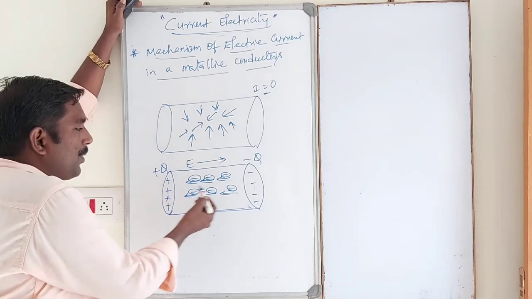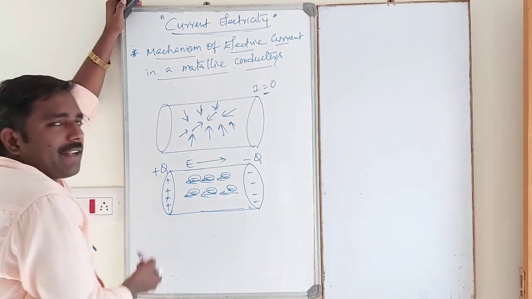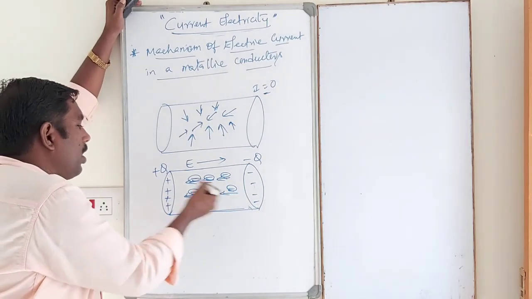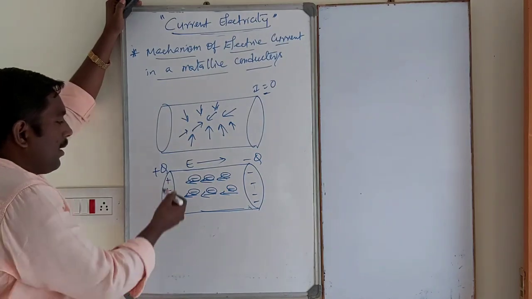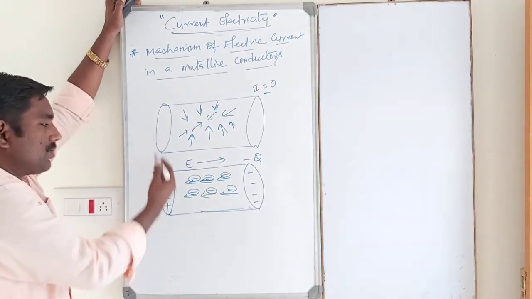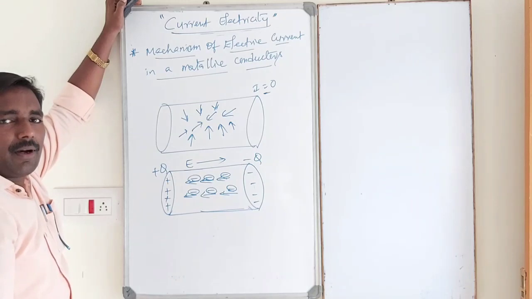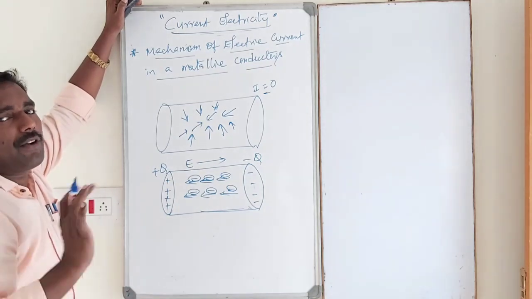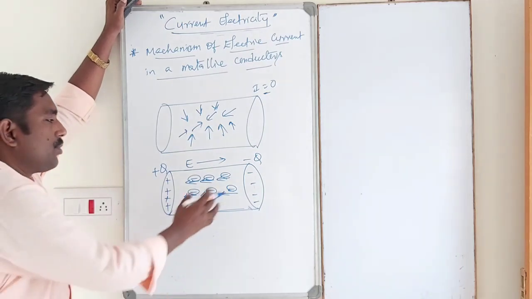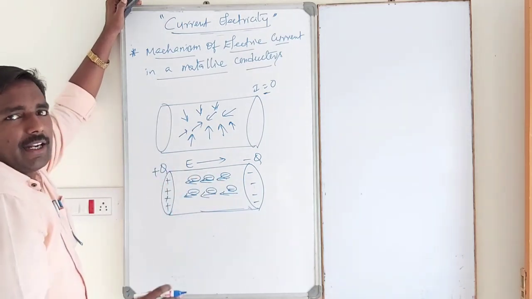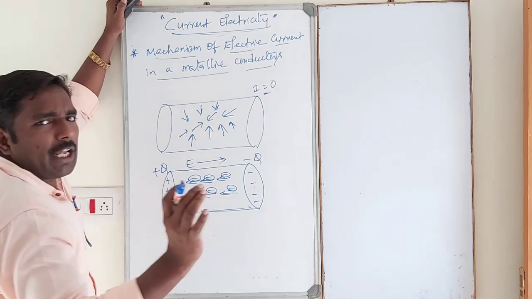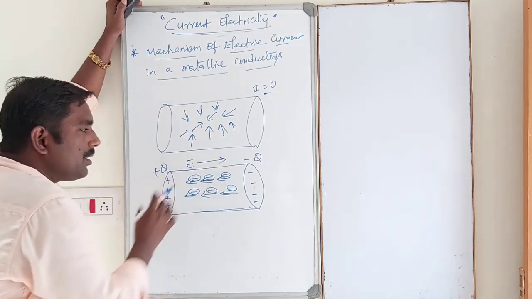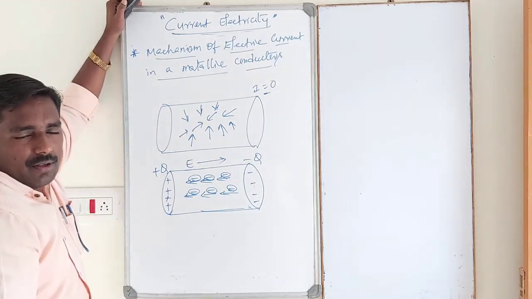This is the positive plate, so the negative electrons are attracted. When all electrons reach the positive end, the positive charges are neutralized. After that, there is no flow of current in the conductor. So charges flow in this conductor only for a small time interval.